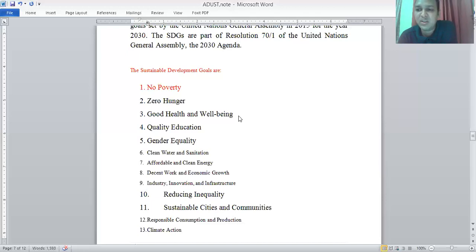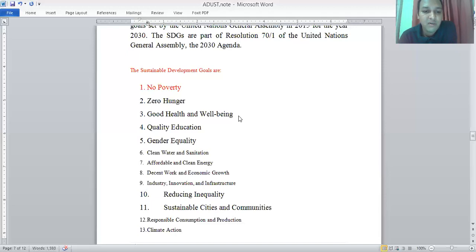Female genital mutilation is a bad practice in Africa, you know. Recognize and value unpaid care and domestic work through the provision of public services, infrastructure and social protection policies, and promote shared responsibility within the household and family and in national affairs.